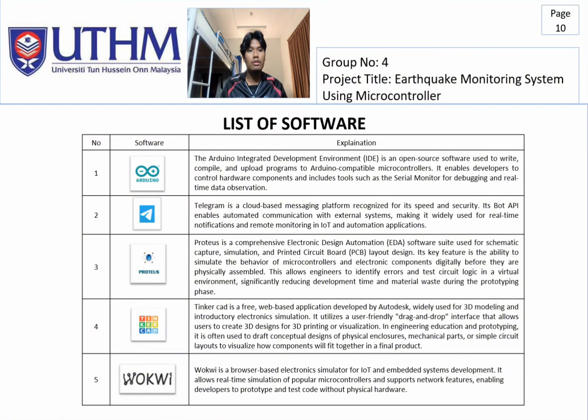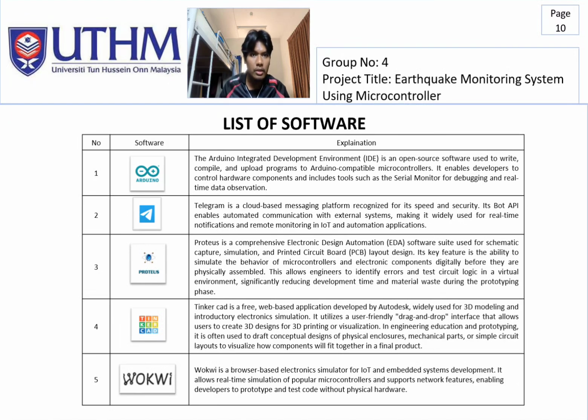So we move on to the list of software we're using for this project. The first one is Arduino. The Arduino Integrated Development Environment, IDE, is open source software used to write, compile and upload programs to Arduino compatible microcontrollers. It enables developers to control hardware components and includes tools such as the serial monitor for debugging and real-time data observation.